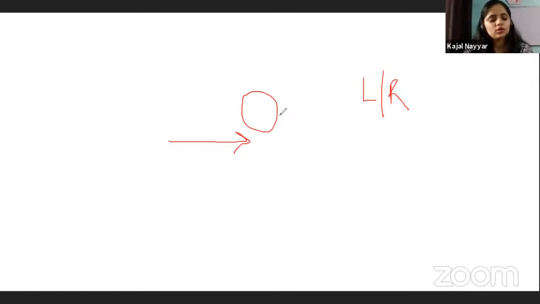Okay. So as they have said, this will be their left direction. Sanju is also saying left. That's great.